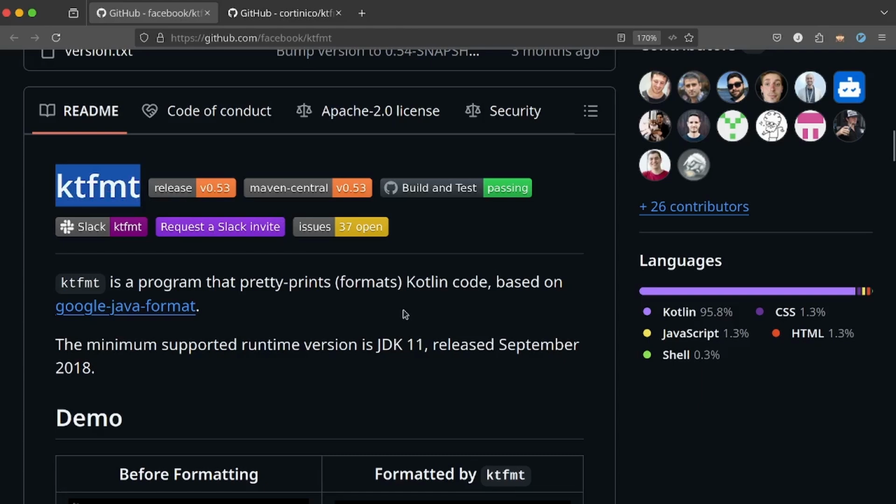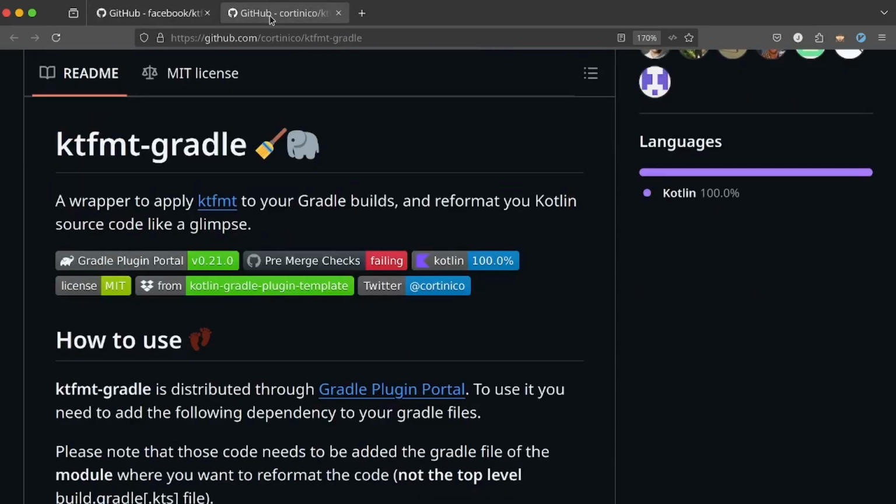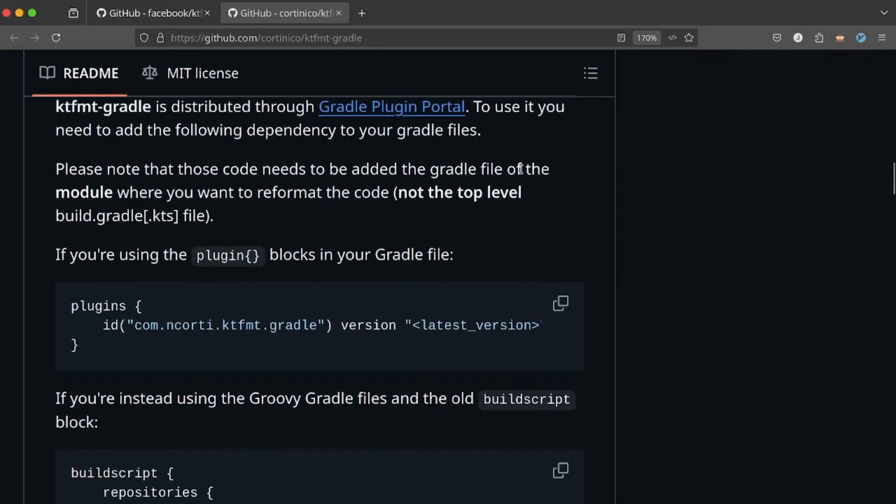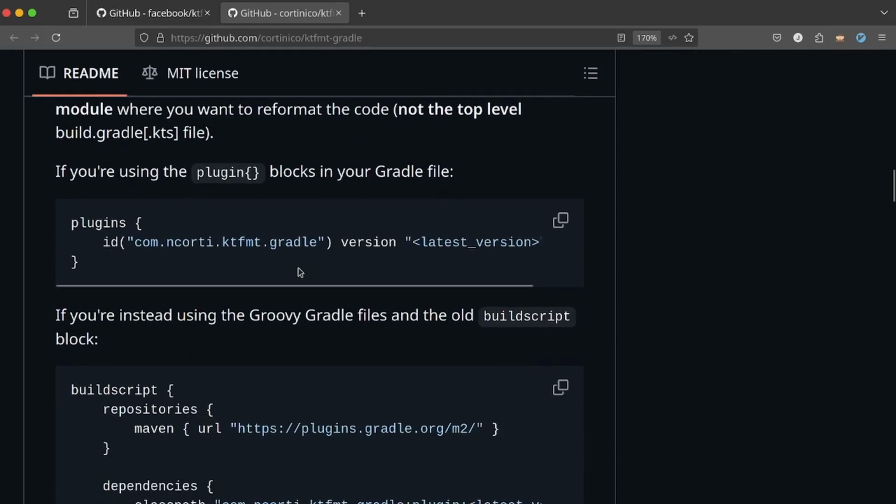Today I am going to explain the installation and configuration of a very useful tool, especially if you work in a team: the code formatter for Kotlin. The importance of this software is that with a single command you can format the code of all the files of the project. Here we have the plugin for Gradle.